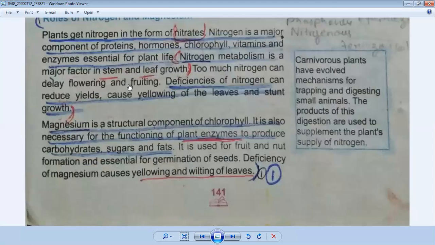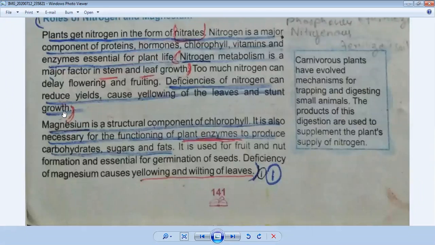Too much nitrogen can delay flowering and fruiting, whereas normally many flowers can bloom and fruits can be produced. That was the importance of nitrogen. Now we will discuss the deficiency of nitrogen. Deficiencies of nitrogen can reduce yields, cause yellowing of the leaves, and stunt growth. A reduced yield means crops do not grow properly, the leaves of the plants can turn yellow, and stunted growth means poor growth.